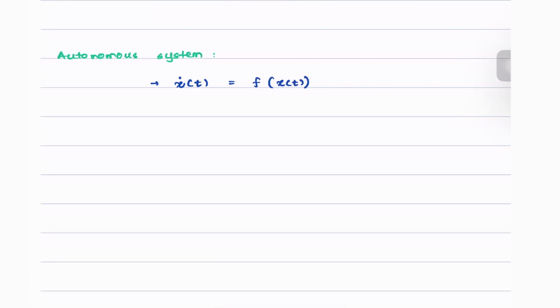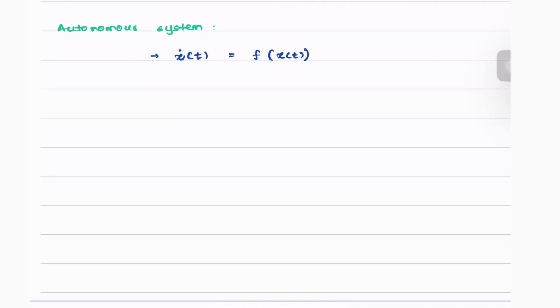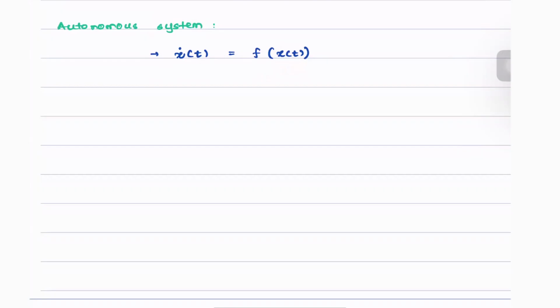This is the autonomous system. The f here depends only on these states. Hence, the system does not depend on either the time parameter or any external input and behaves autonomously. Hence the name, an autonomous system.